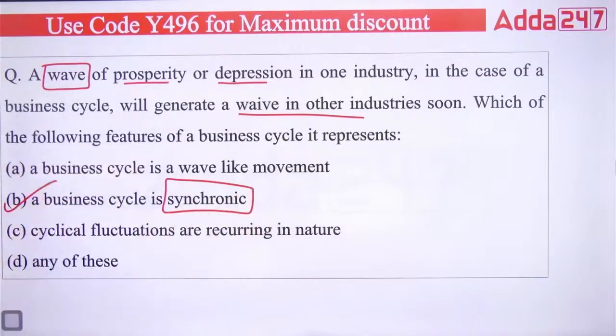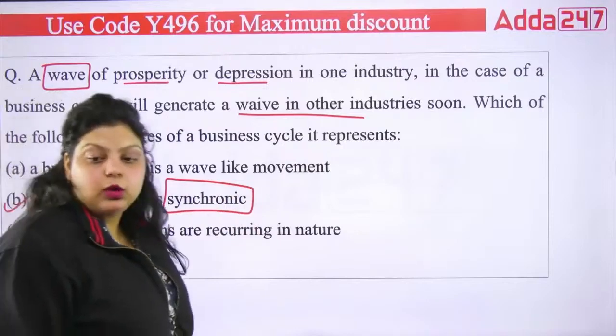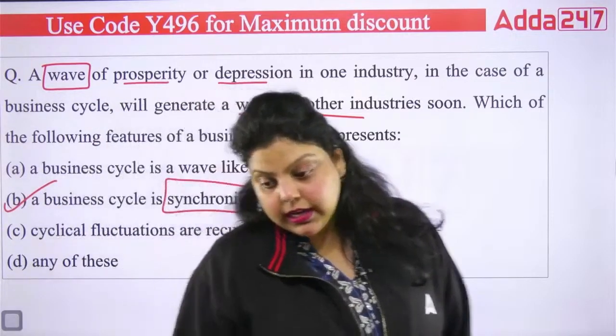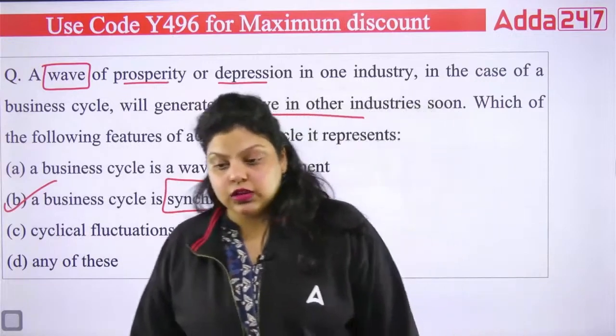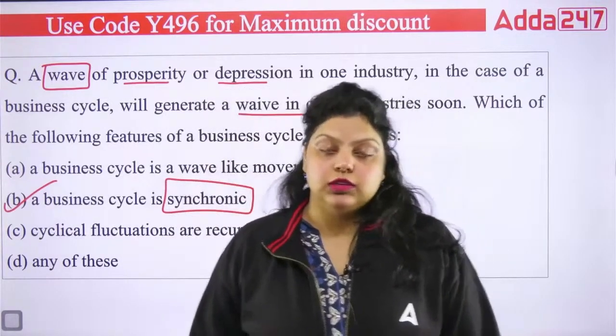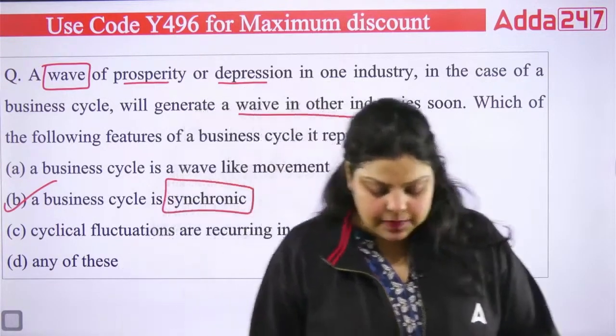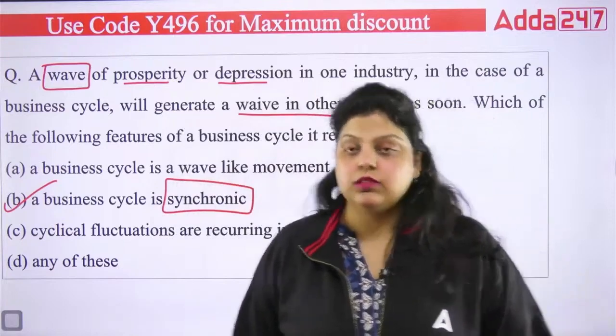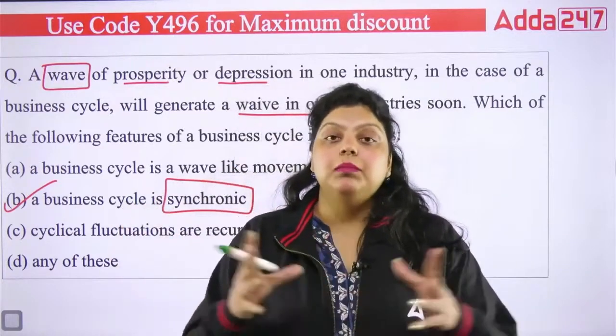So if there is a prosperity or depression in one industry, it will impact the entire industry and the other industries also. And that's why we say now that the business cycle has its effect at a very big level.